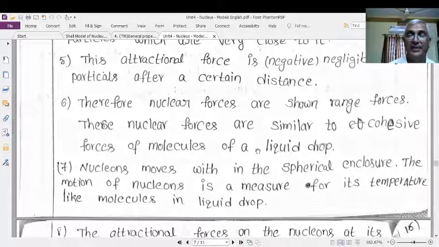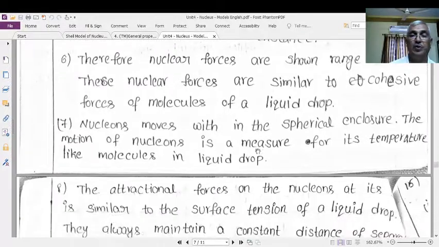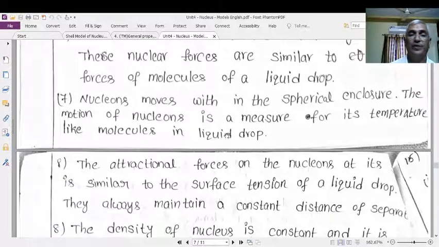This surface tension bonds the molecules of the liquid together so that the total liquid drop can acquire a spherical shape. Similarly, here the nuclear forces as a whole mold the nucleons into a spherical enclosure. Therefore, the nucleus as a whole gets a spherical shape.